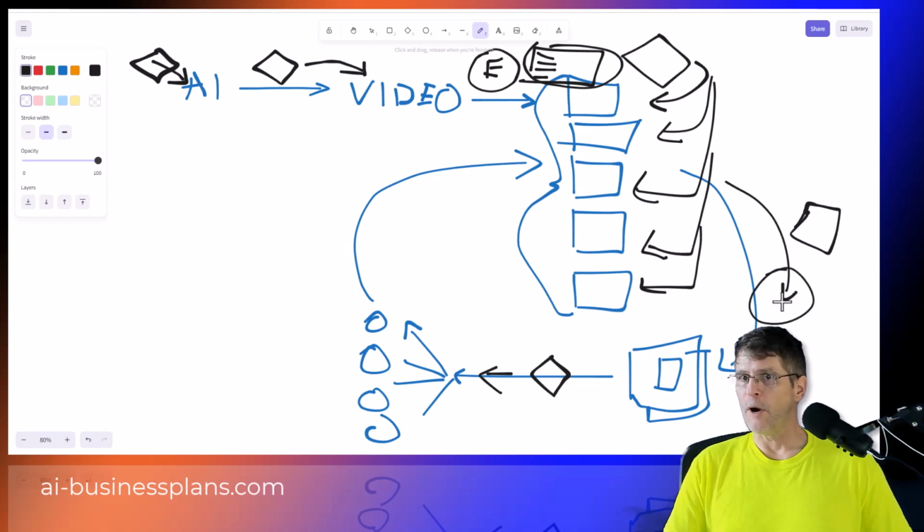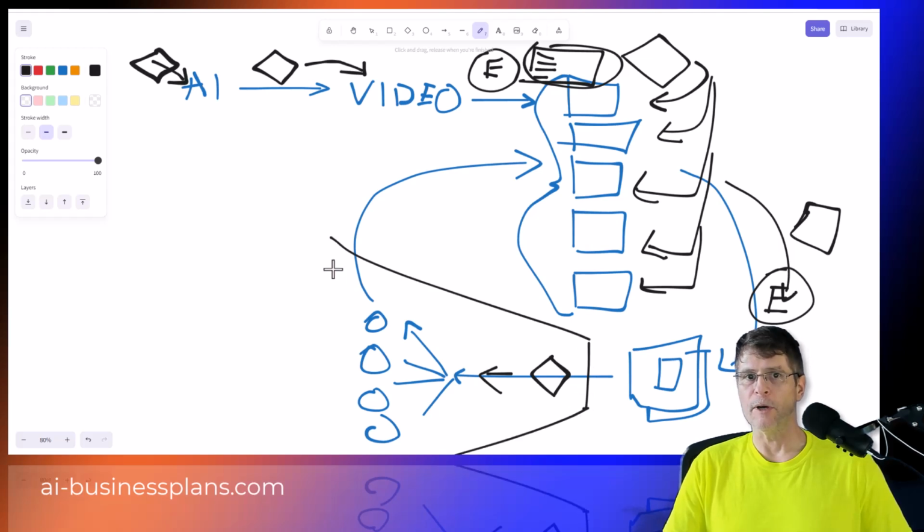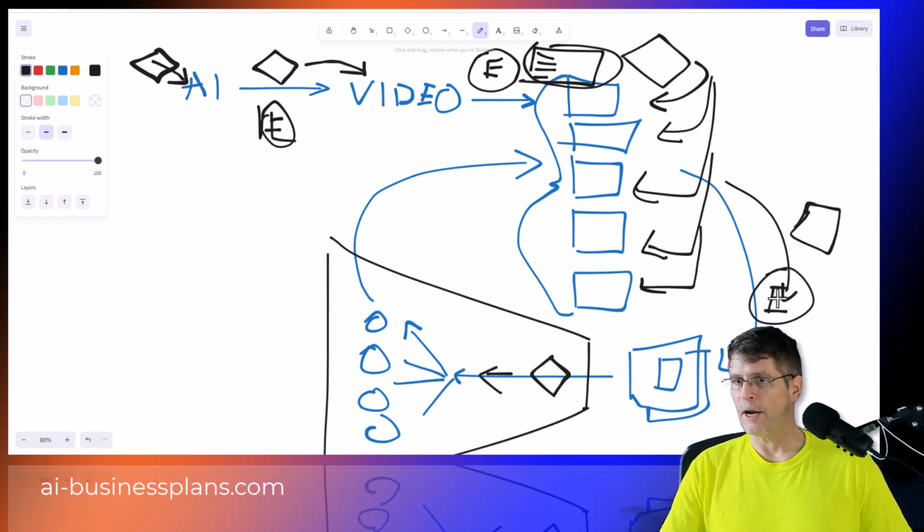This one is going to require some editing right here, but nothing here requires editing at all. This can just keep going on its own. So this part will require edits right here. This part will require edits. This part will require edits, but everything in here should be automatic and I shouldn't have to do anything with it.